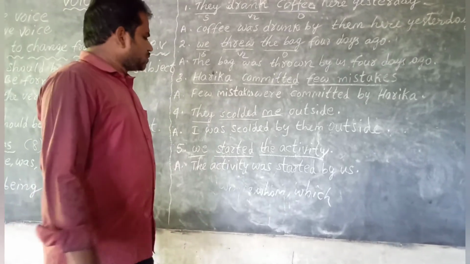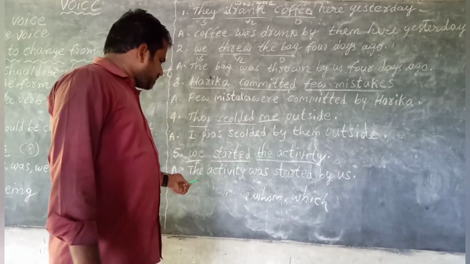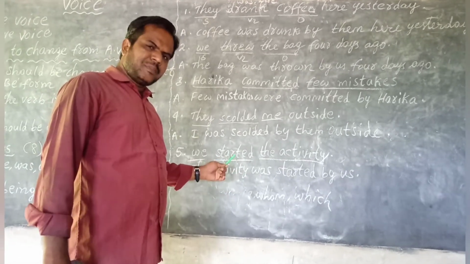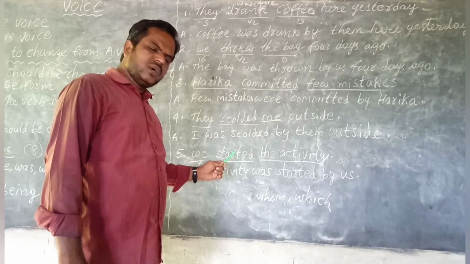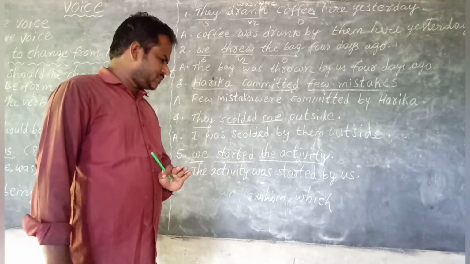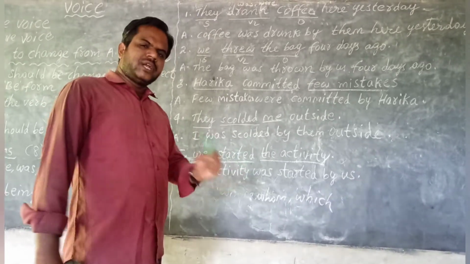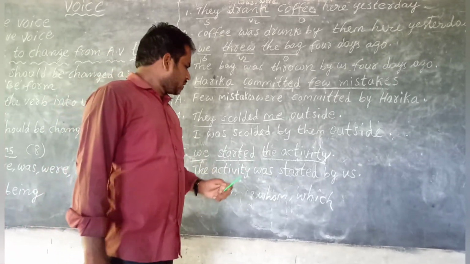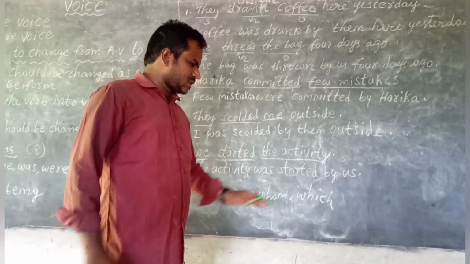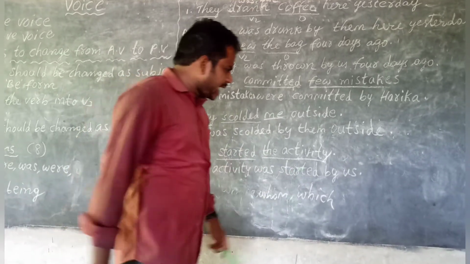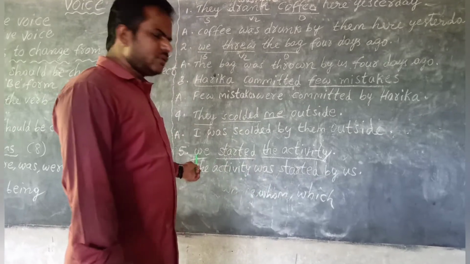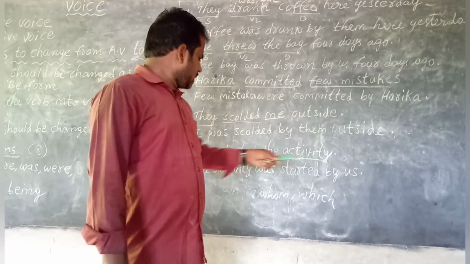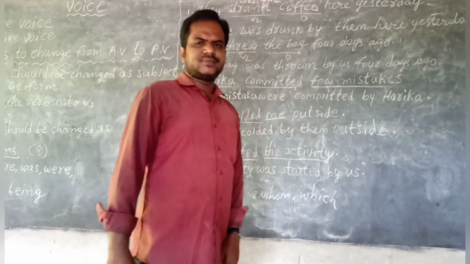Okay. So first rule, object should be changed as subject, the activity. Decide be form. Verb is in past tense V2. So past be forms: was, were. So children, the activity, subject singular. That's why we have to write was. Third rule, change the verb into V3, started. Fourth rule, add by. Fifth rule, when we change the subject we into object case, it becomes us.